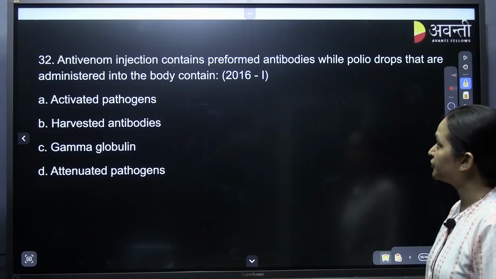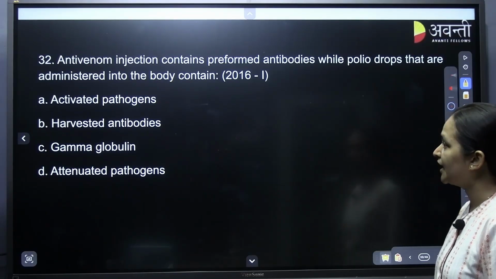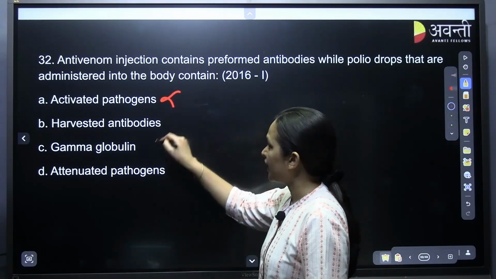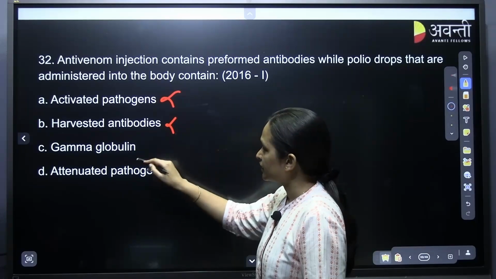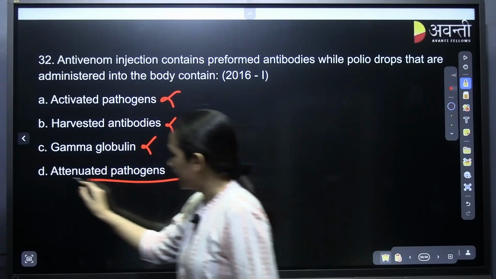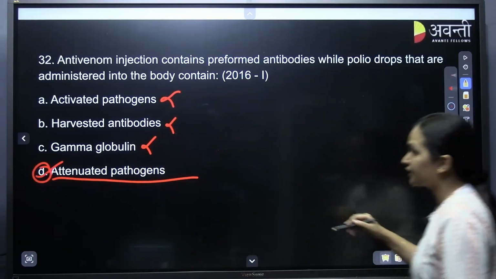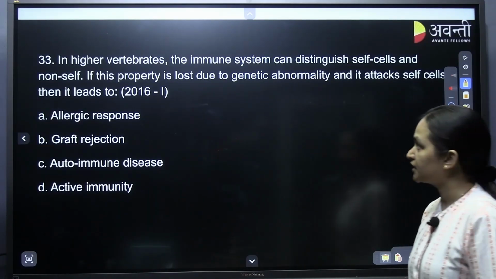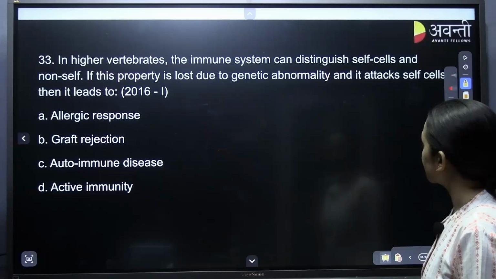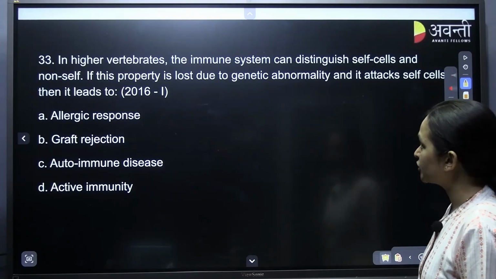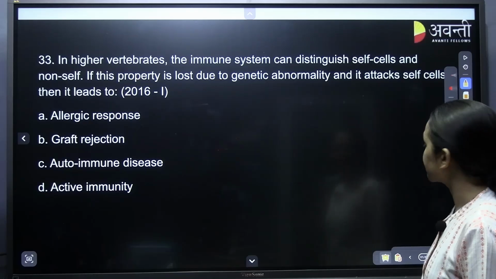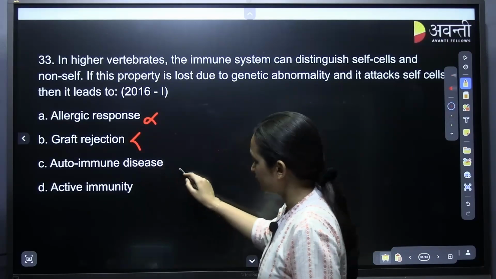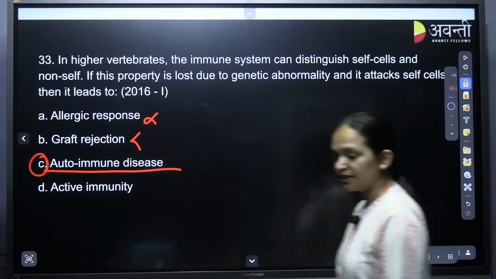Antivenom injection contains preformed antibodies, while polio drops that are administered into the body contain activated pathogens, harvested antibodies, no. Option D, gamma globulin, no. It is attenuated pathogens, vaccine, those are. In higher vertebrates, the immune system can distinguish self cells and non-self. If this property is lost due to a genetic abnormality and it attacks self cells, then it leads to allergic response, graft rejection, yes, it is autoimmune disease.